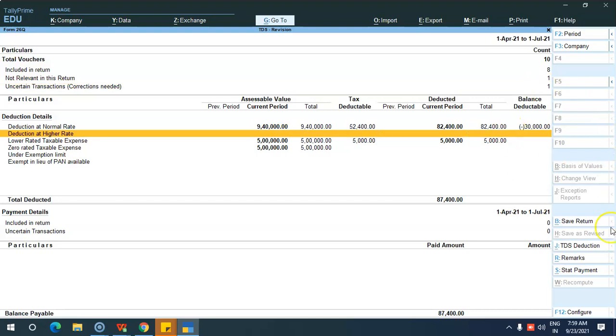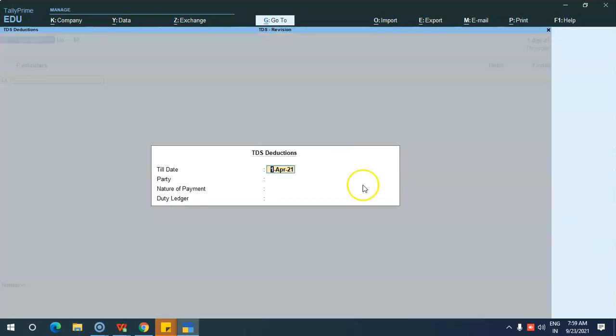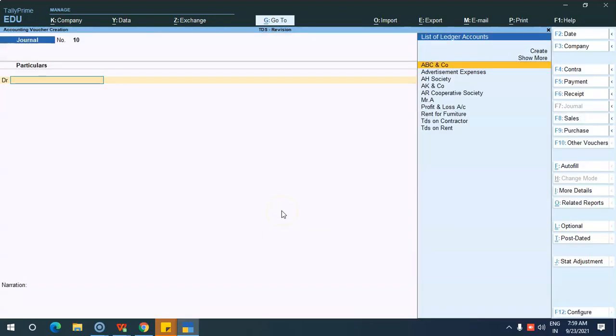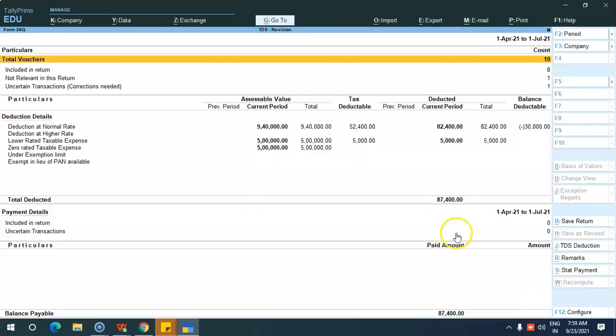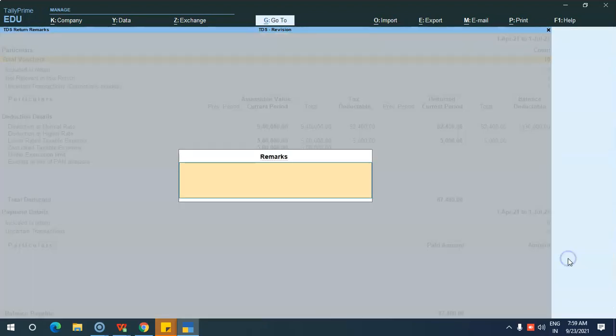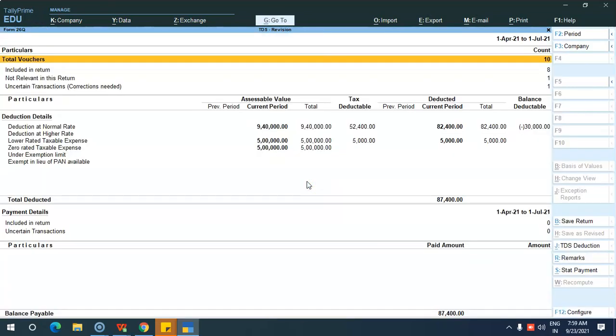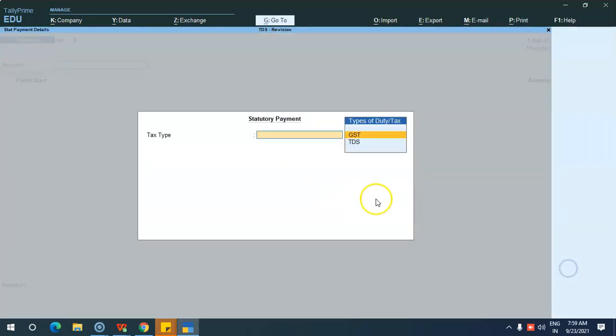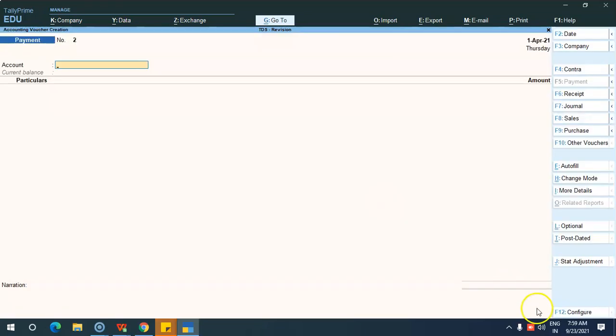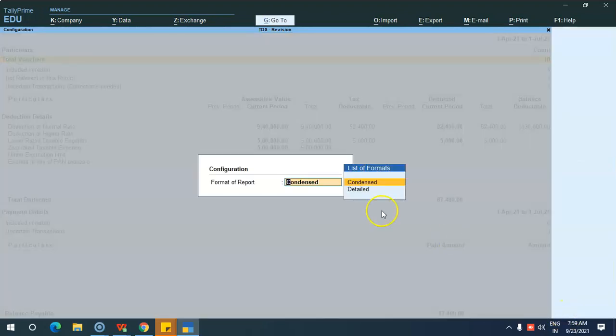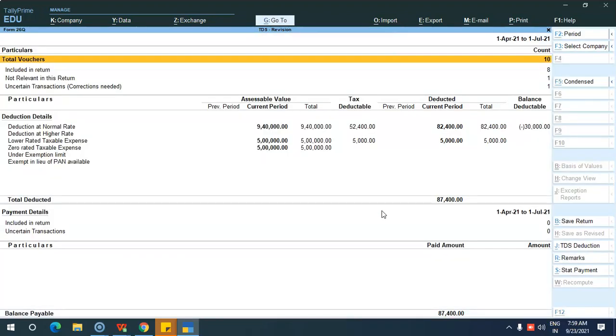And next, we have seen TDS deductions. If you haven't done any TDS deductions, you will click on this. Next is remarks. If you want to post any remarks, you can give them over here. Next is state payment. I told you that from this return page itself you can make the payment entries. Then here also the F12 configuration is there. If you want, you can view a detailed view or a condensed view.